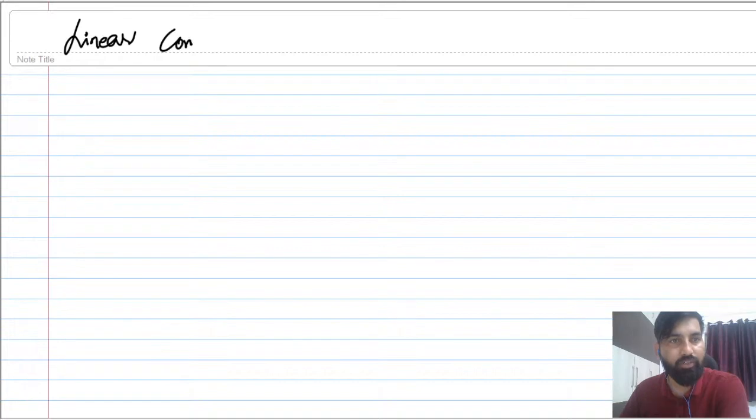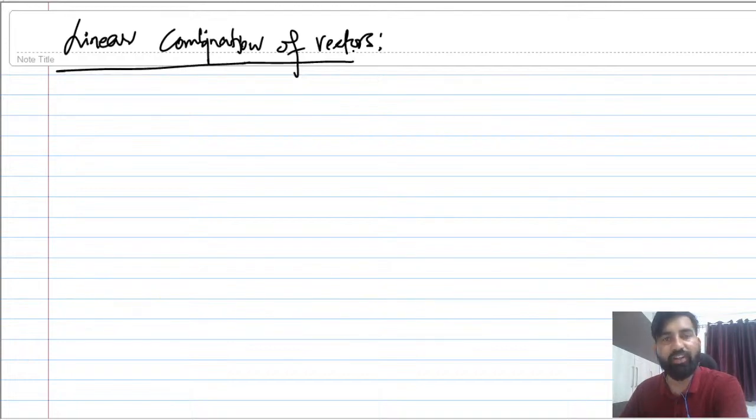So now I shall start the session for today, and today I'm going to talk about linear combination of vectors. What is the meaning of linear combination of vectors? Already, when I started linear algebra, I was talking about linear combination of column vectors. So the same story, the same concepts I'm going to discuss here as well. There is nothing new.